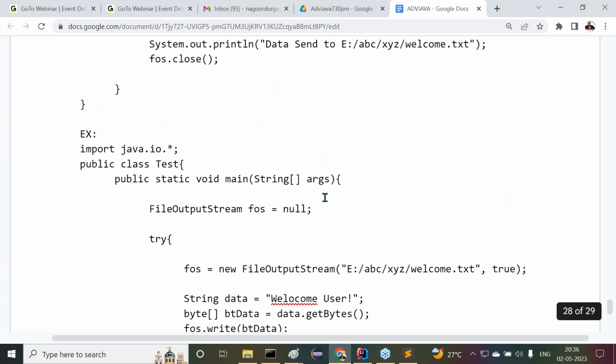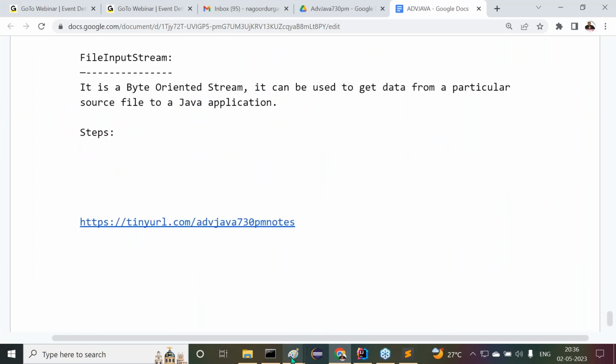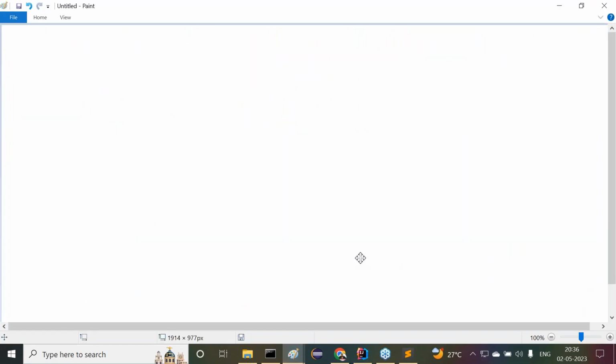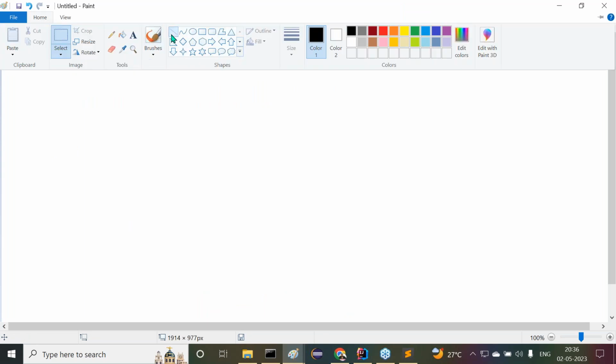Yeah, it's organized. Now let me prepare this diagram here. Directly in this example, I want to use try with resources. I will not go with all the approaches for this example. Already you had some awareness of the throws keyword, try catch finally. Next one is try with resources now.